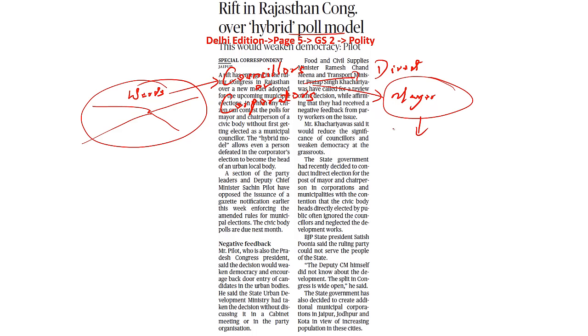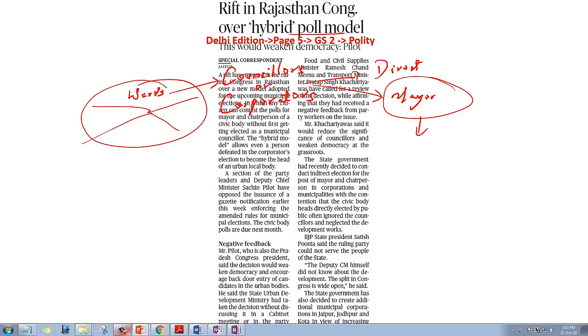This is the present structure. What is it that the Rajasthan government is planning to come up with? All the mayors that are currently elected are elected indirectly by the elected councillors or the corporators. But the new means that the Rajasthan government has come up with is where the mayor need not contest elections, he need not become a councillor, but he is getting a backdoor entry. So in spite of not winning the elections, in spite of not being a councillor, not being selected among the councillors or the corporators, he can still be a mayor.